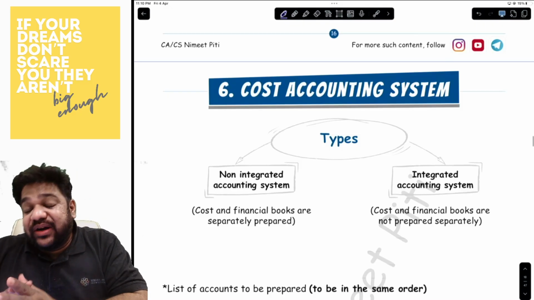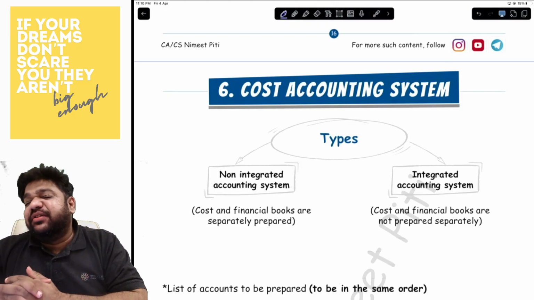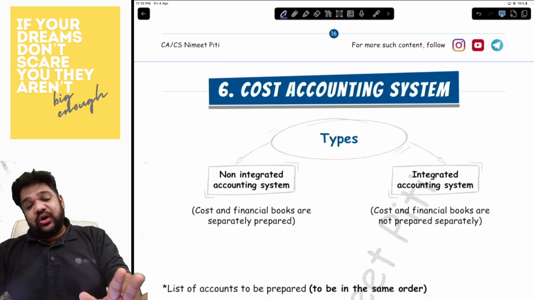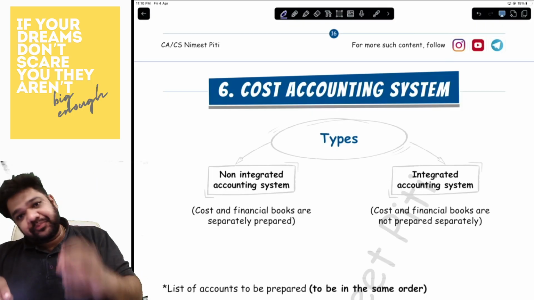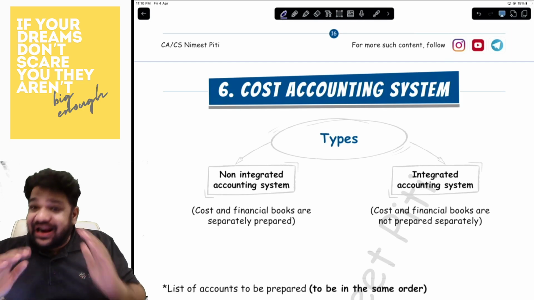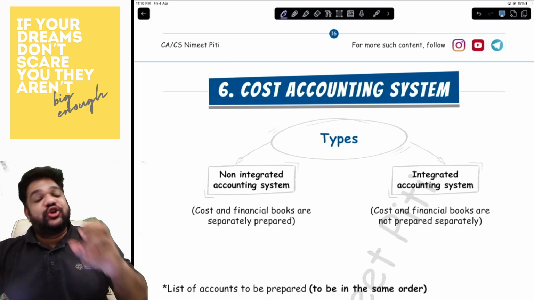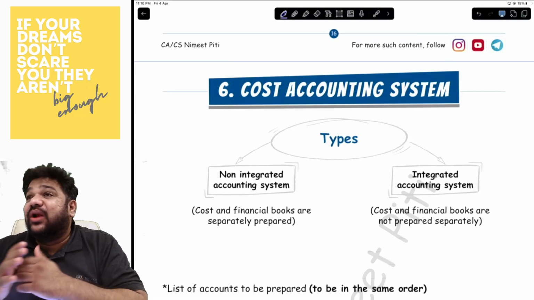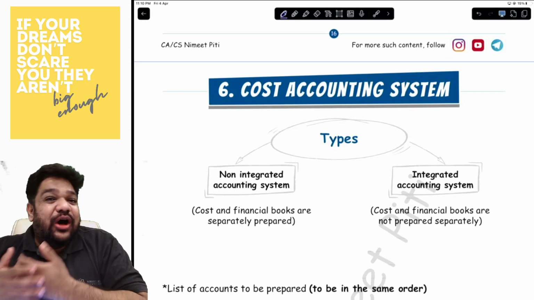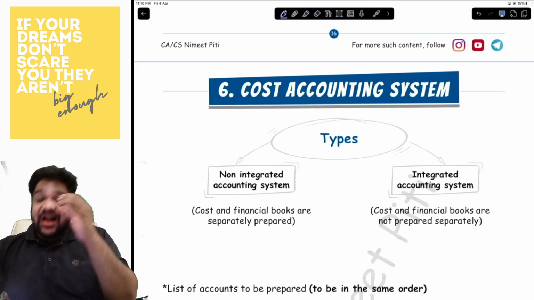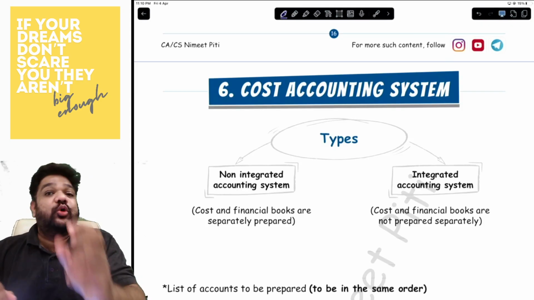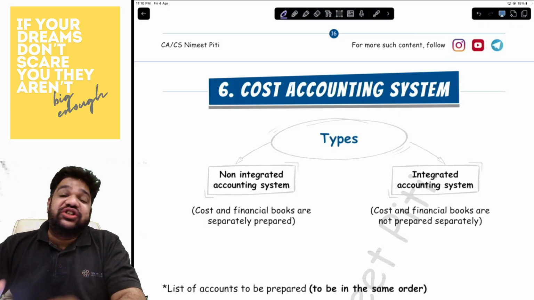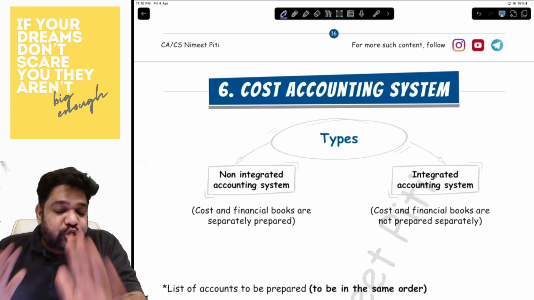Now, the cost accounting system. Again, this is a chapter which everybody hates, including me. I also don't like this chapter, but this is what we have. So we will have to do it in our syllabus and make sure that we are able to crack the question. It is not necessary, my friends, that you love everything that you do. Sometimes you have to do it for different reasons as well. This chapter, the only reason why you're doing it is for your marks. That's it. And nothing should stand between you and your marks when it comes to your papers.